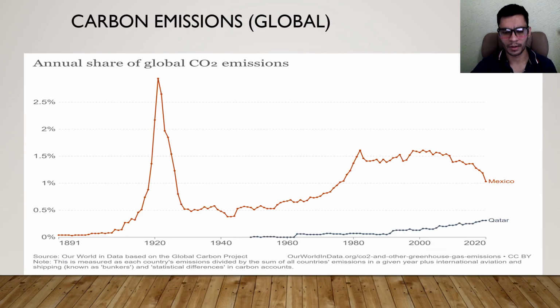Now, we just saw the carbon emissions per capita, but here we see it for the country as a whole. The Mexican contribution is 1%, and Qatar is less than 4%. So overall, they contribute less than Mexico and many other countries.